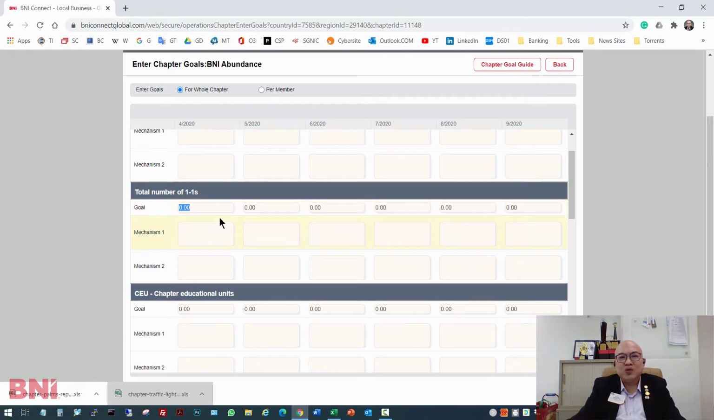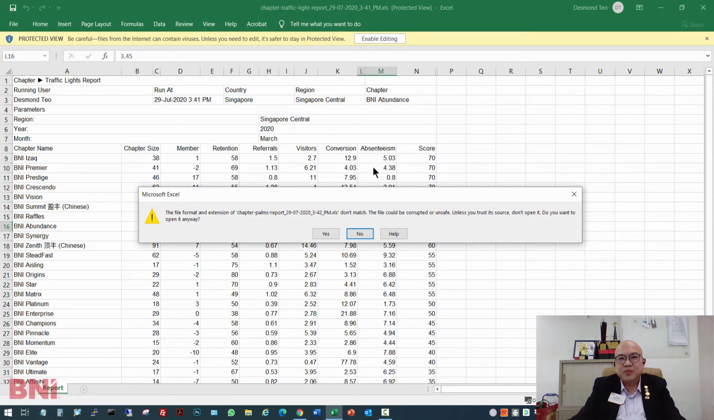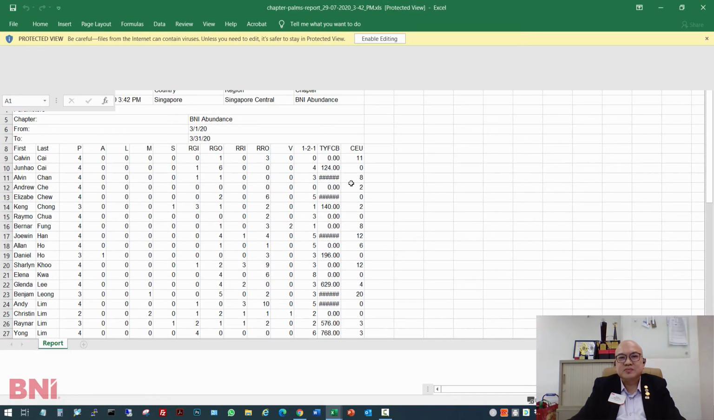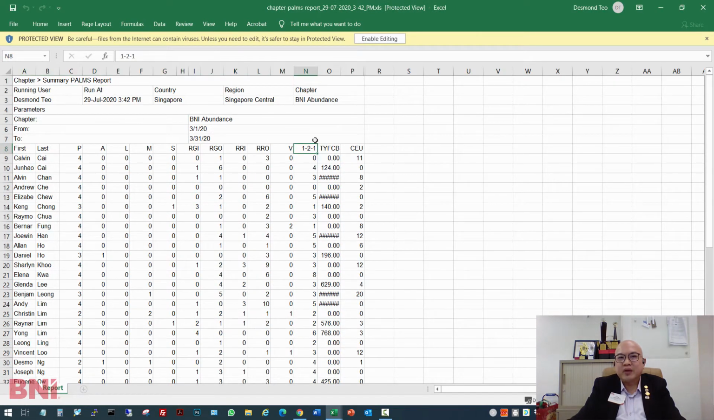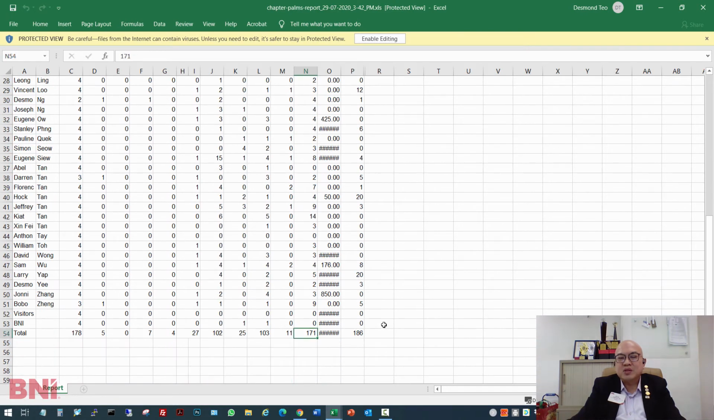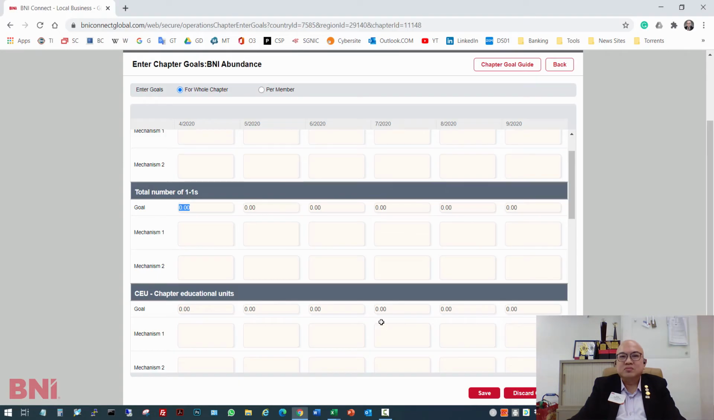Next, let's talk about the rest of the numbers before we talk about the mechanism. One-to-ones. How do I know how many one-to-ones the chapter did during March? Well, we use the chapter PALMS report to take a look. As you can see from this report, the date taken is for the month of March. For one-to-ones, you look right at the bottom. Basically, this chapter did 171 one-to-ones in the month of March. So what is the number that we should achieve in April 2020? Well, I was thinking maybe we set 200. We set 200 for April.